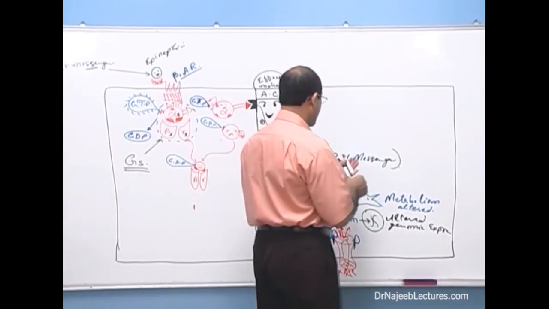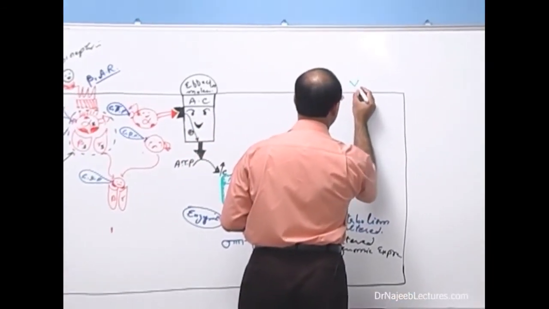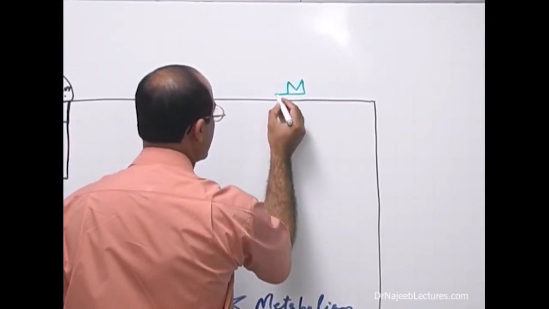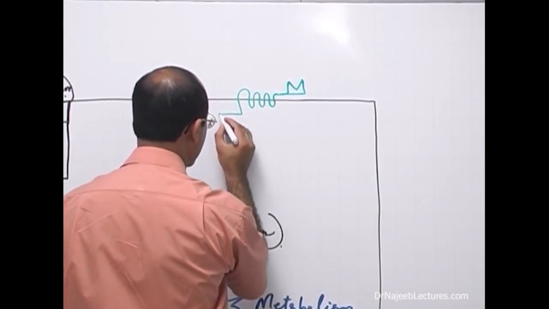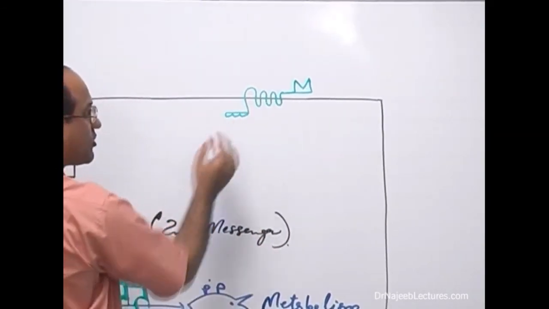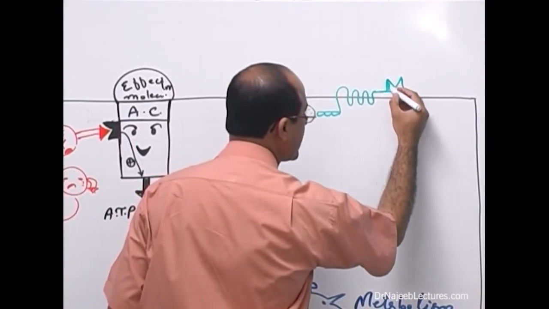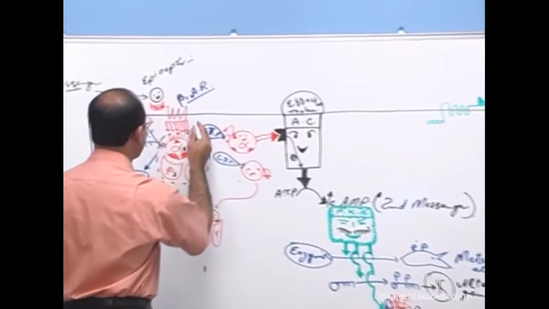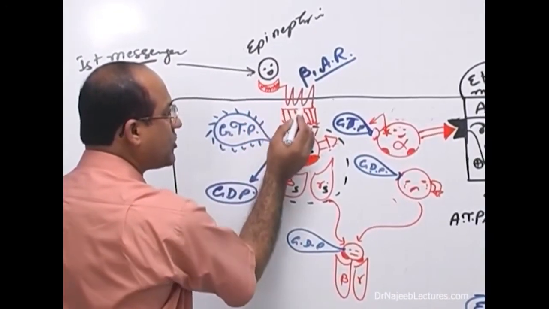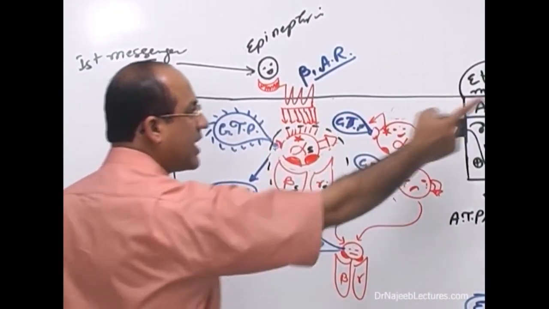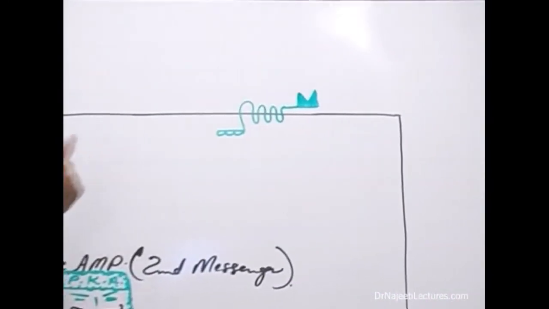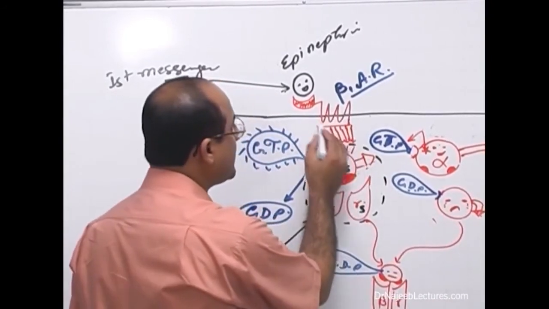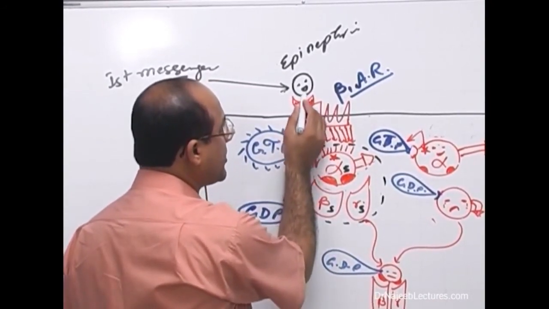Let's suppose there is another, a different type of serpentine receptor, right? It is also a serpentine receptor, but you see its ligand binding domain is, look here, different than this domain. So this is a different serpentine receptor and that is a different serpentine receptor, but both of them belong to the same serpentine receptor family, right? So what really happens, in this particular, here the ligand was epinephrine.